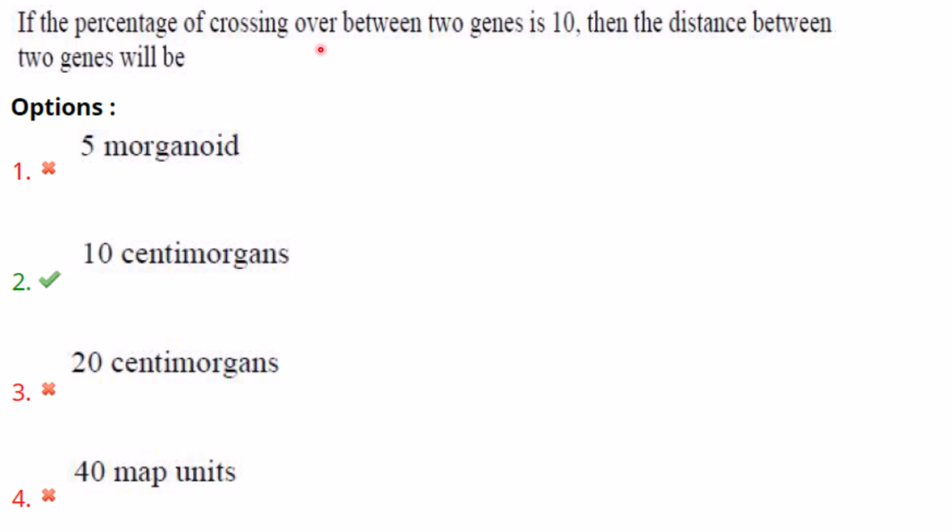So here, if the percentage of crossing over between 2 genes is 10, it is equivalent to 10 centimorgans, because 1 centimorgan is equal to 1% frequency of crossing over between 2 genes. So the answer here is option 2, that is 10 centimorgan.